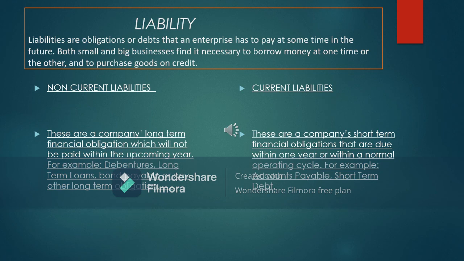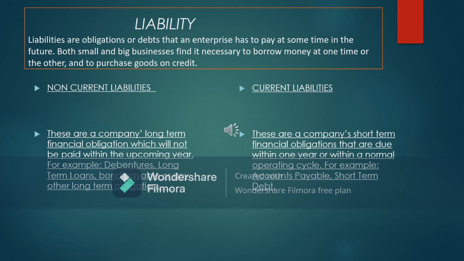Now the liabilities. Liabilities are the obligations which we will have to pay. Liabilities are the obligations or the debts that an enterprise has to pay at some time in the future, which means we have something but we will have to pay it further. That is not ours. So those are called liabilities.